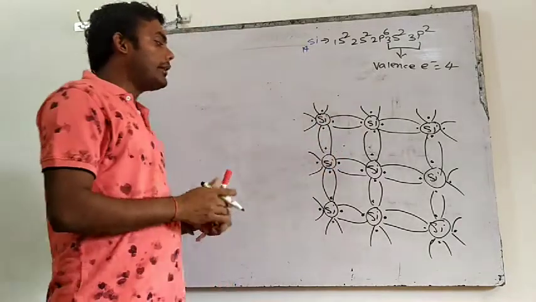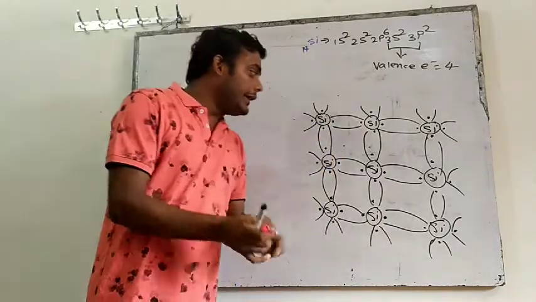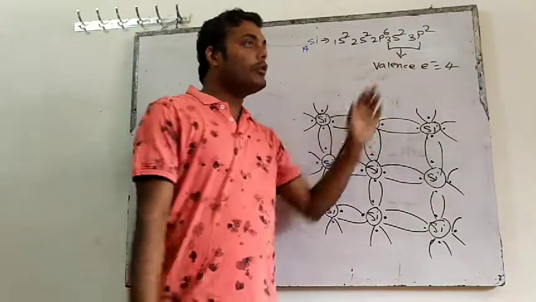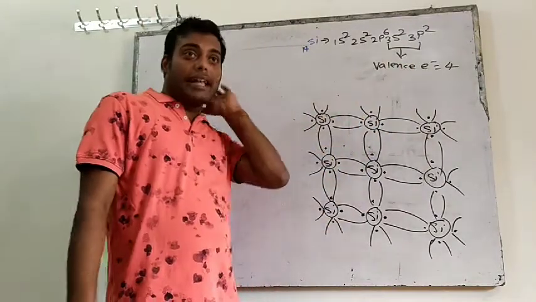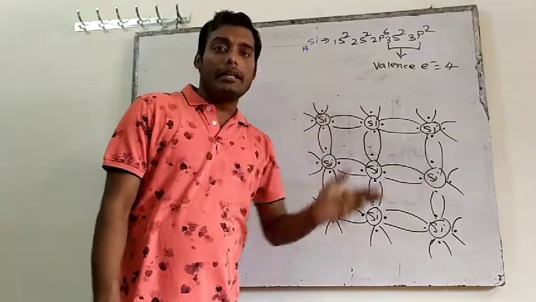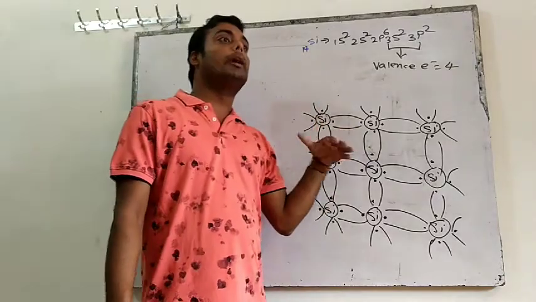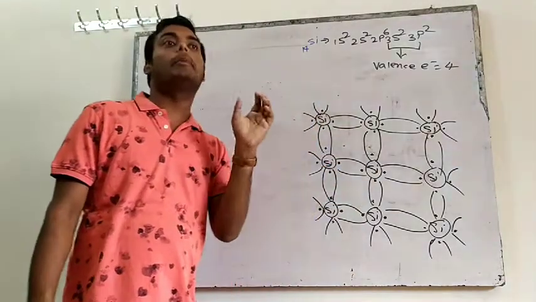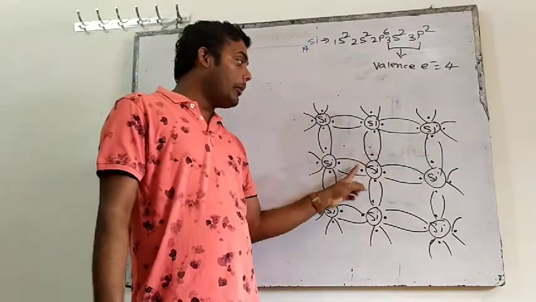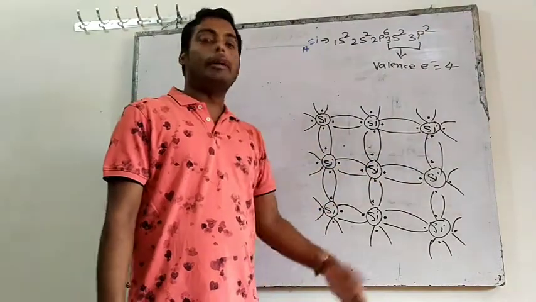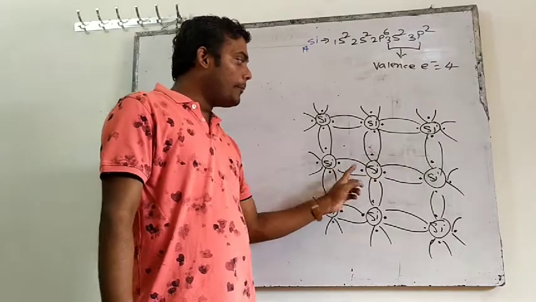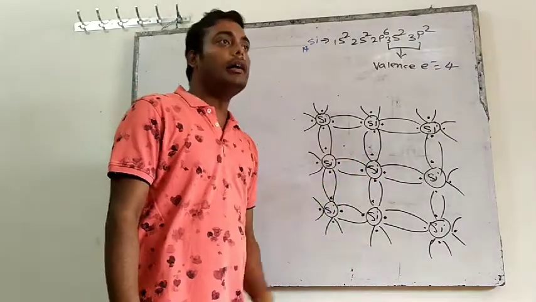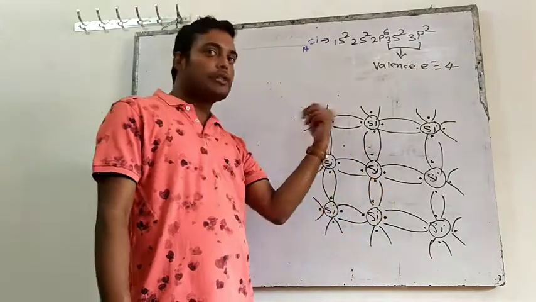What is happening here? See, silicon has how many valence electrons? Total valence electrons is 4. Now each and every atom wants to be stable. Stable means it wants to complete the octet. Octet means a total of 8 electrons. If there are a total of 8 electrons, then it will be stable. So see, 4 electrons are here and 4 electrons it will share from the neighbor. So that is a covalent bond.